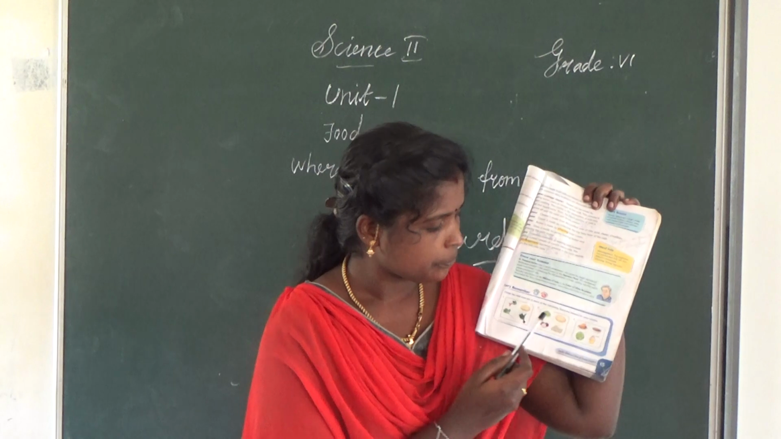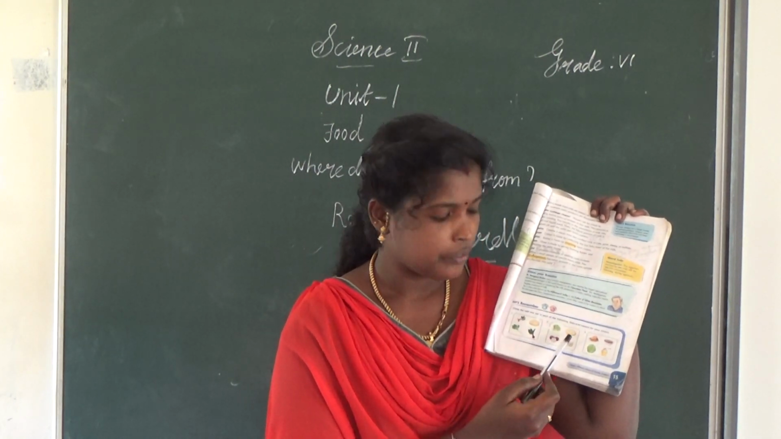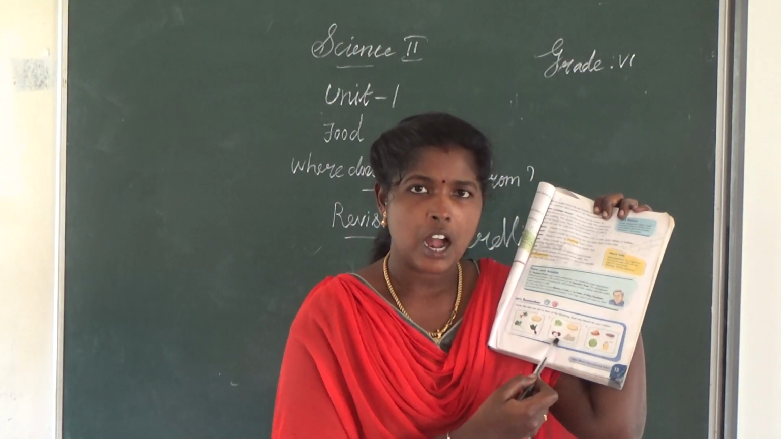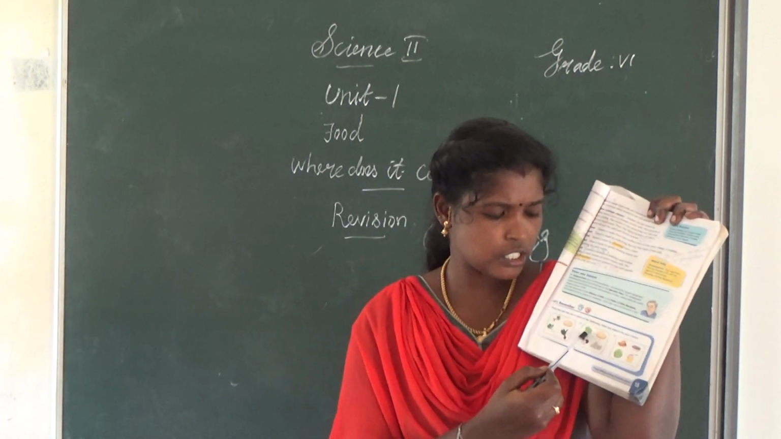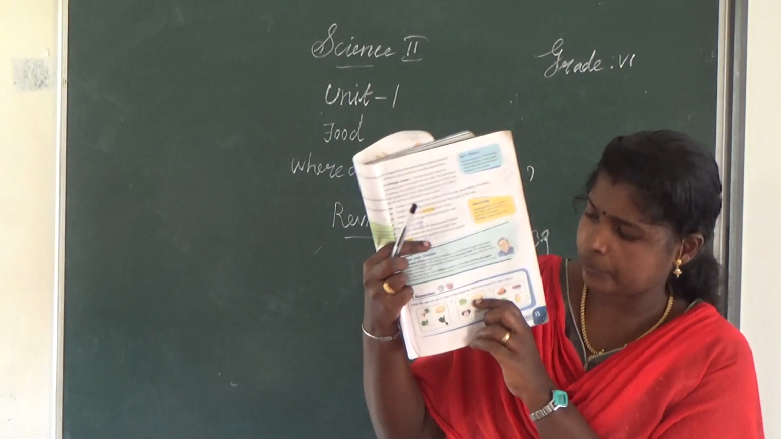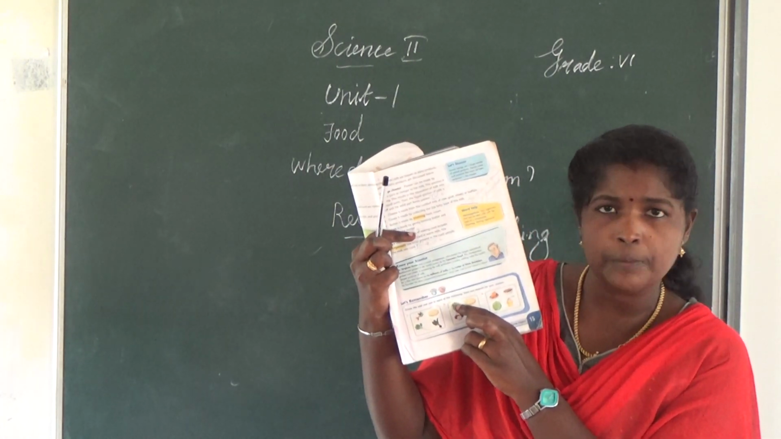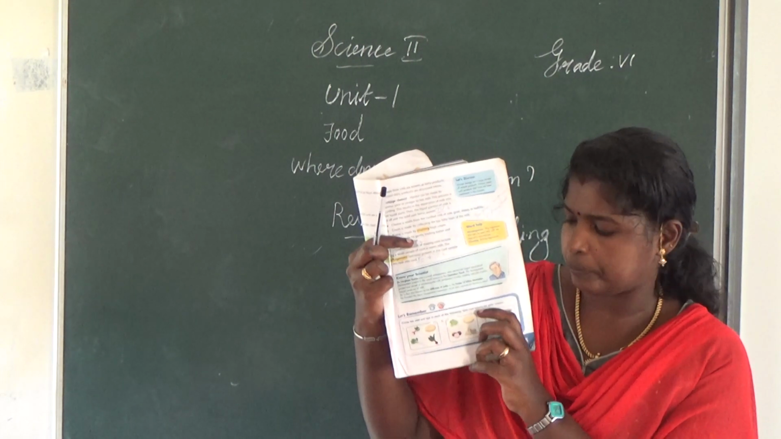Then next, this one: lettuce, potato, ginger, onion. These three are underground stems. This is spinach leaves. What is the answer? Spinach. Others three are modified stems.